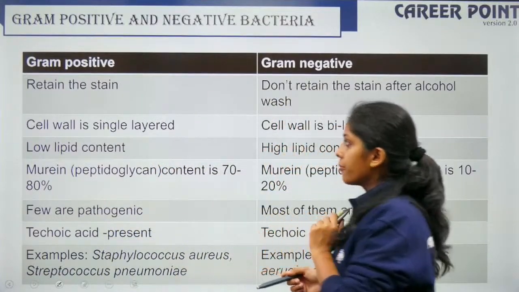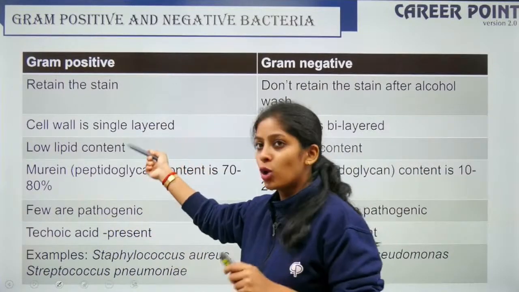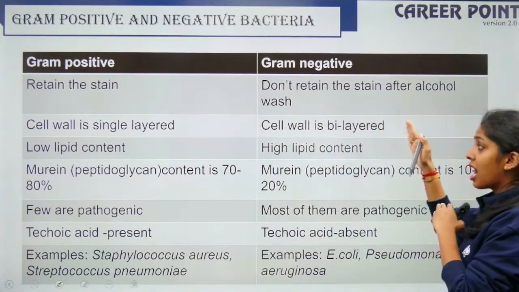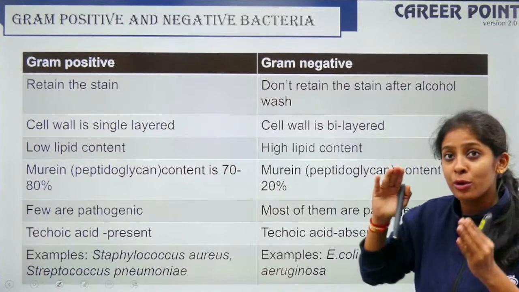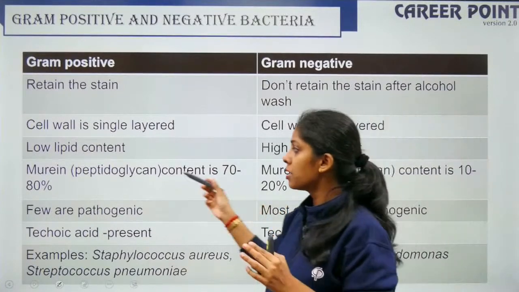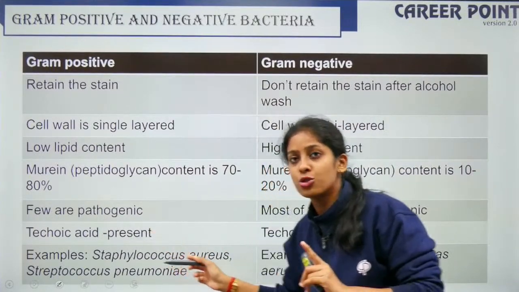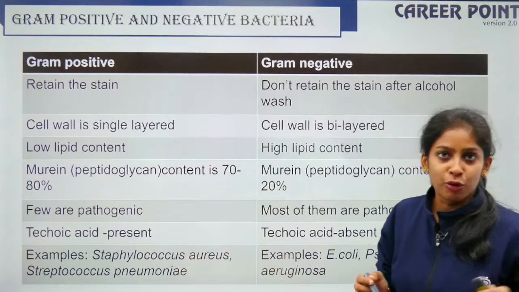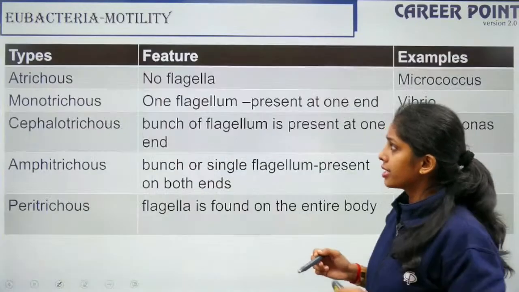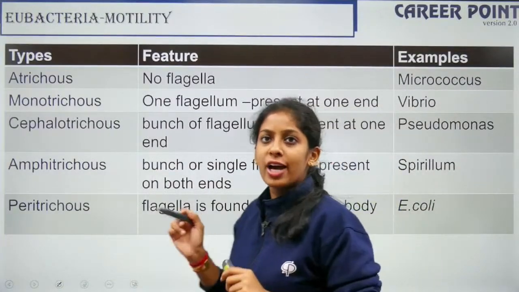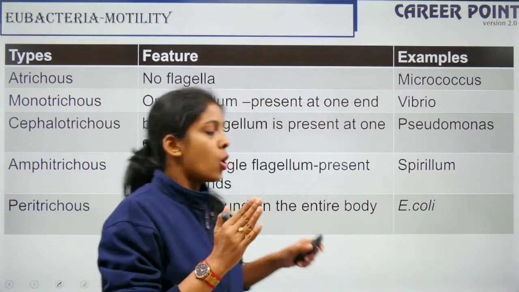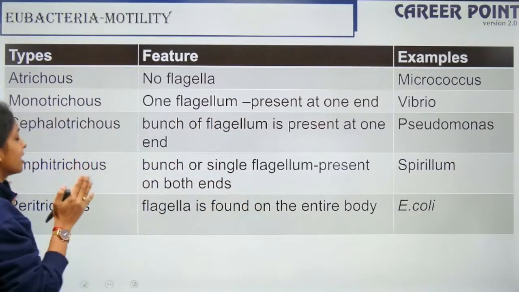Coming back here, this has low lipid content because it has a thick peptidoglycan layer. This has high lipid content because it is sandwiched between the phospholipid bilayer. Your gram-positive are not pathogenic, whereas gram-negative are pathogenic. So you'll remember the examples of both. Based on motility, I hope you know flagella helps in motility. Based on where your flagella is present, there are 3 types.